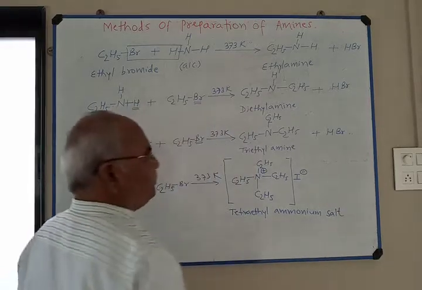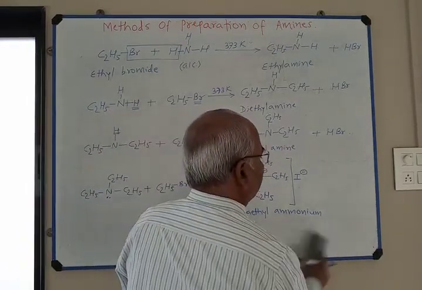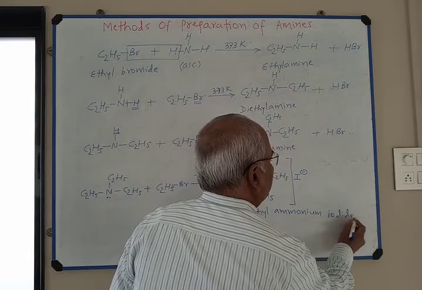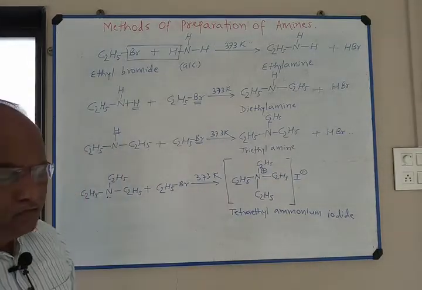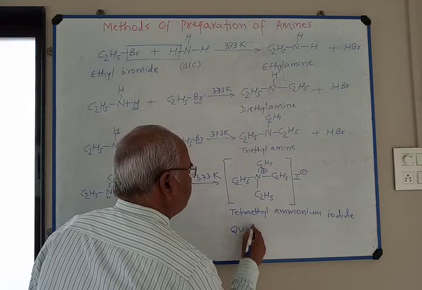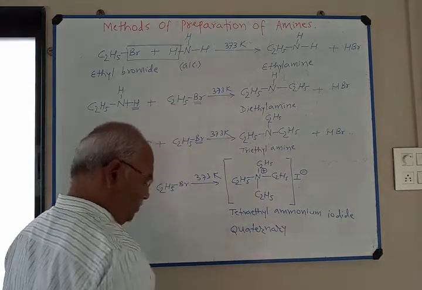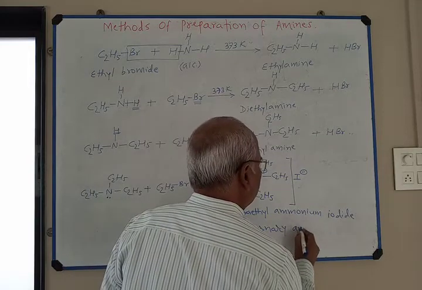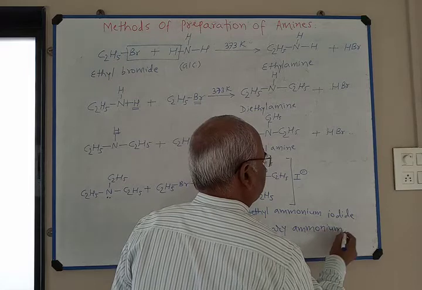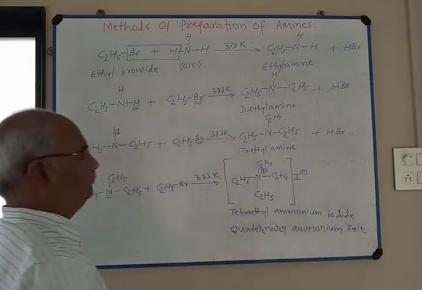Tetraethyl ammonium salt. This is a quaternary ammonium salt.